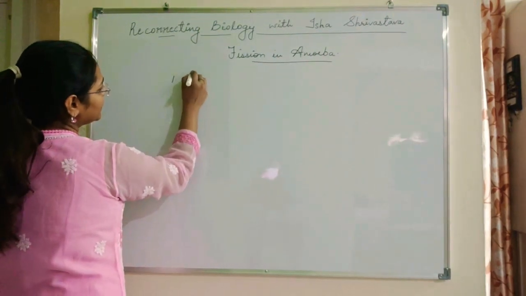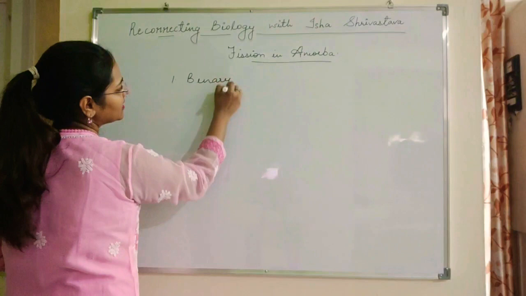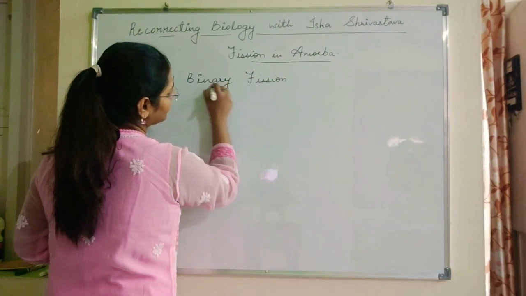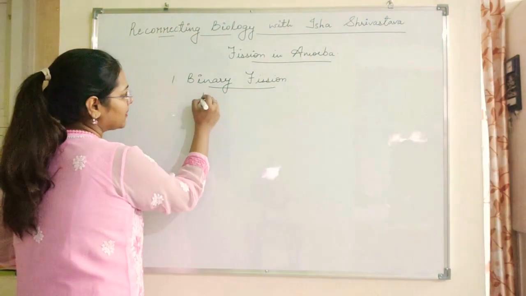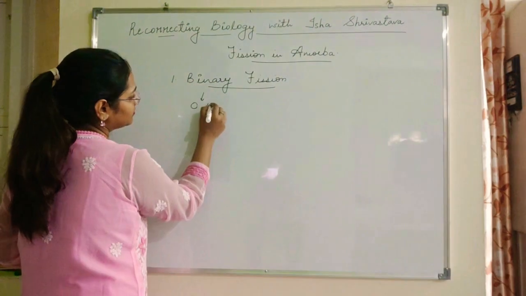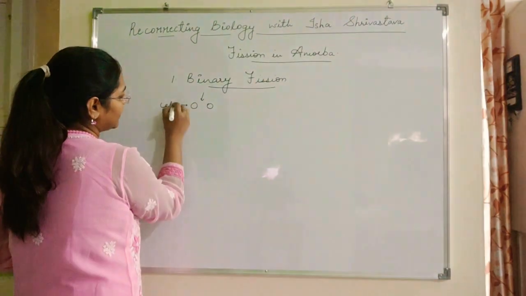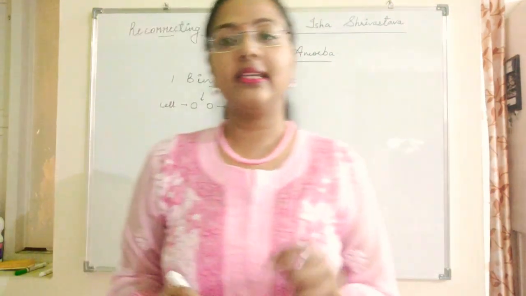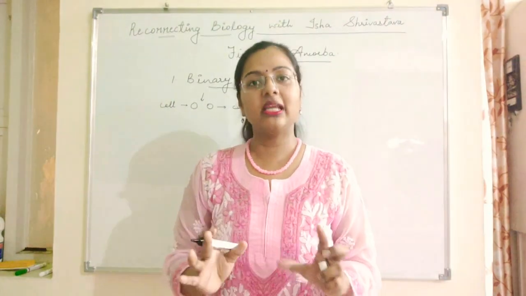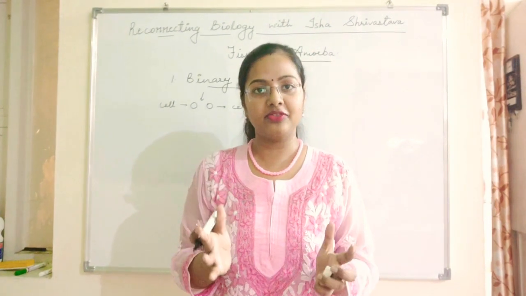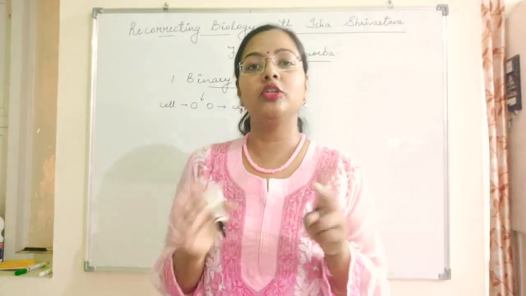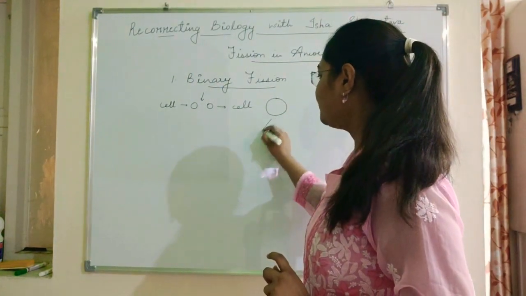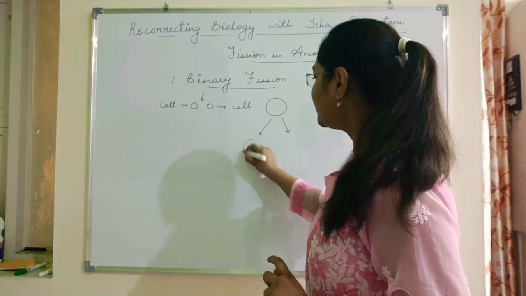The first type of cell division that amoeba shows is known as binary fission. The word binary means two. This is a single cell and let's say this is another cell. Now when I say there is binary fission taking place, this is a type of cell division in which one cell will break down into two different parts. Let's say this is one cell. After binary fission, it will split into two.